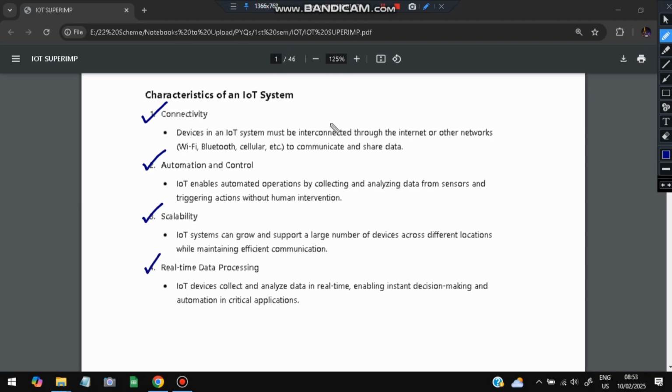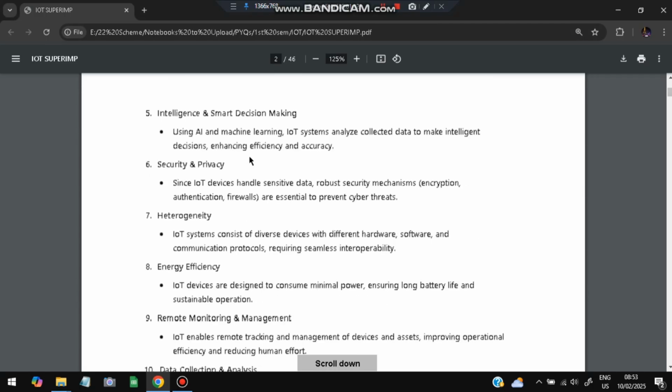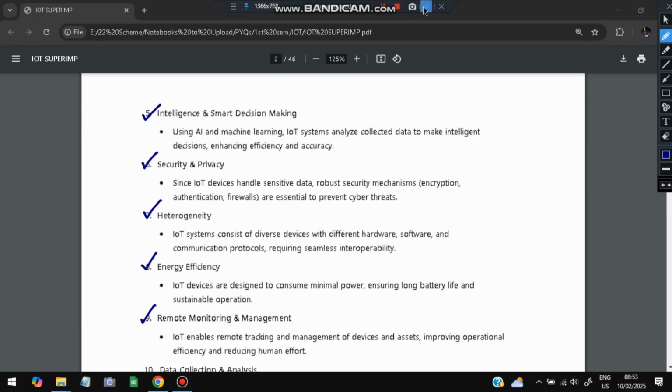Fourth is real-time data processing. Whatever data we are getting is real-time data, and that can be processed for better insights. Fifth is intelligence and smart decisions. IoT devices make smart decisions based on AI and machine learning. Sixth is security and privacy. IoT devices handle sensitive data and they have robust security mechanisms. Heterogeneity: it interacts with various different devices from different domains. And it is energy efficient, and we can monitor it and manage it remotely.